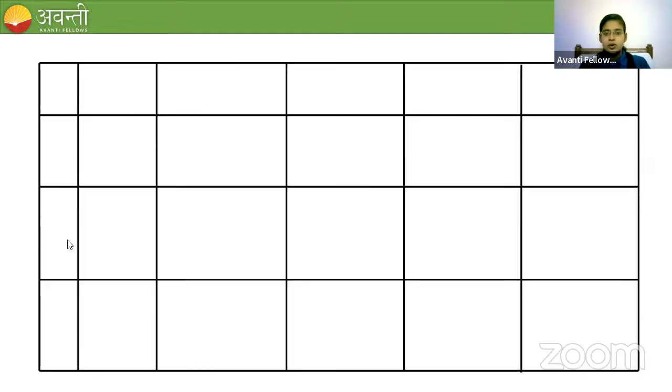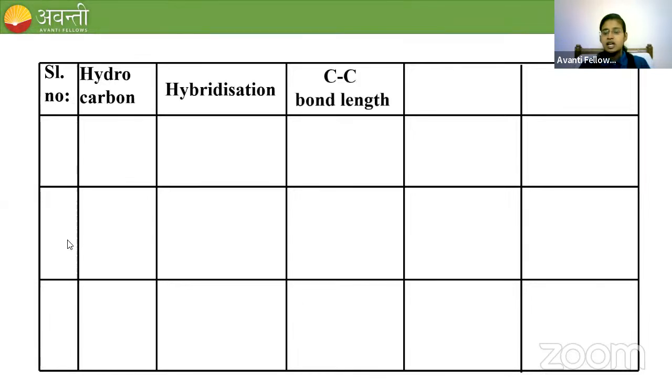Okay, students. Now let me go for one tabular column, which is very, very important. In the first column I take the serial number, and the second column is the hydrocarbon, then hybridization, carbon-carbon bond length, example, and shape and bond angle.